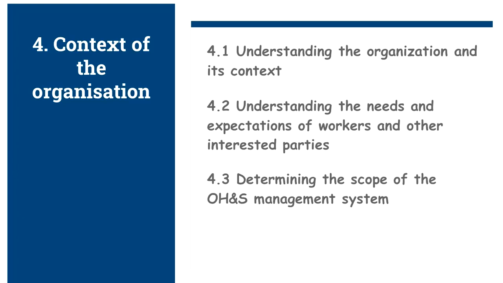The scope shall be available as documented information. Then the last subclause of clause 4, 4.4 Occupational health and safety management system. Clause 4.4 requires the organization to establish, implement, and maintain a management system with continual improvement.